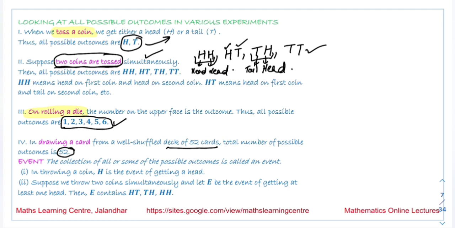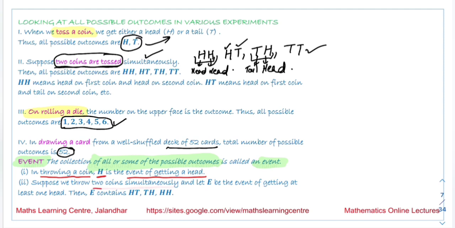Next is the term event. So event is the collection of all or some of the possible outcomes. That is an event. So if we are talking about throwing a coin, then H is an event of getting a head. H is an event.